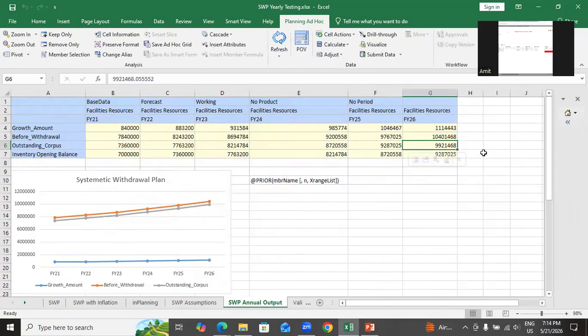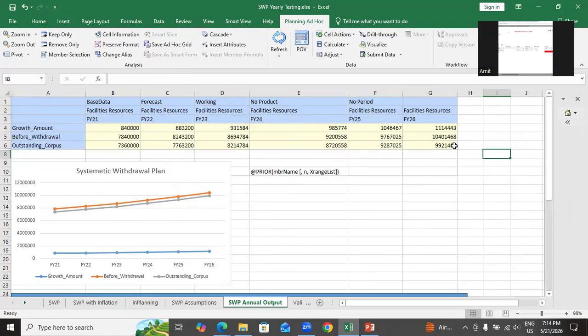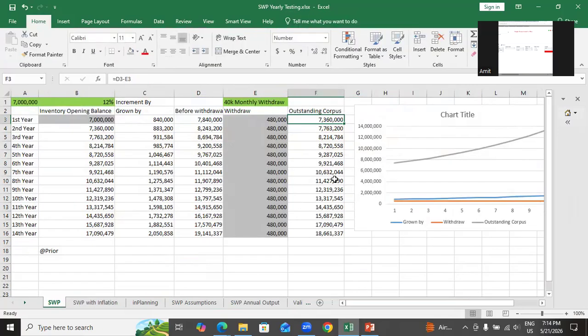I actually overlooked it. It's the right output. I overlooked. This is causing confusion, so I'm going to hide it. I don't need it. I am going to pay attention to my outstanding corpus at the end of the year, which is 99,21,000. Same as my expected output. Correct.